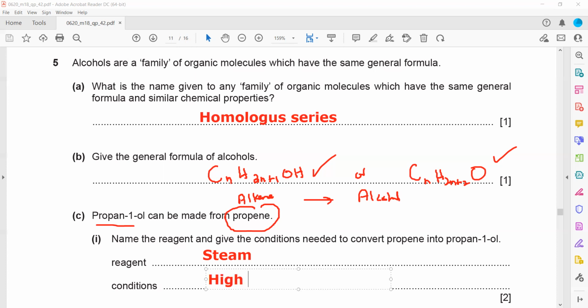So high temperature and phosphoric acid as a catalyst. And this is valid for any alkene. For example, if I want to produce propan-1-ol from propene, or butanol from butene, or pentanol from pentene, they all have the same reaction conditions: steam reacted.